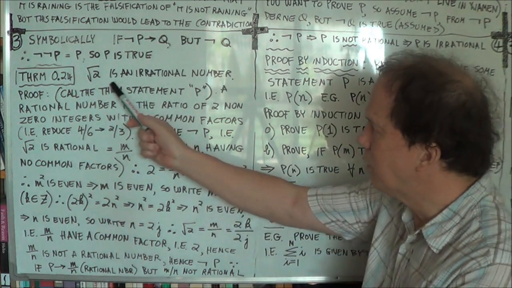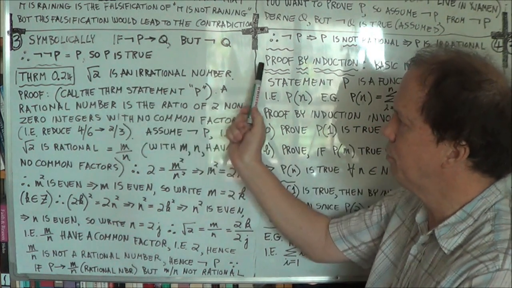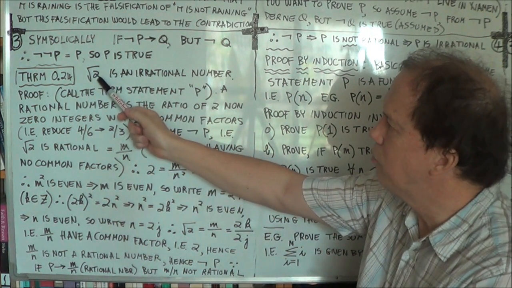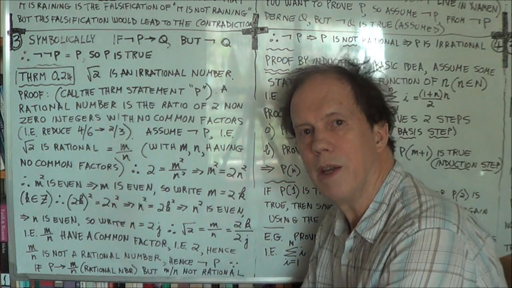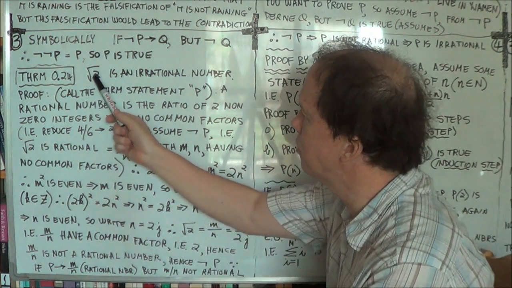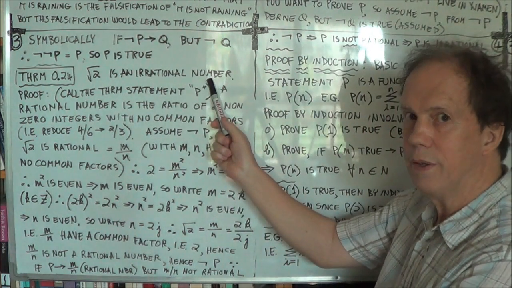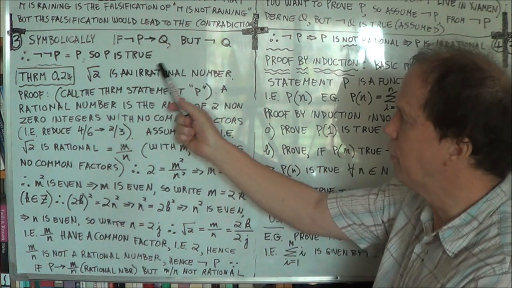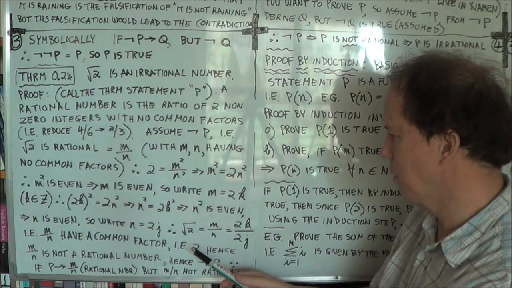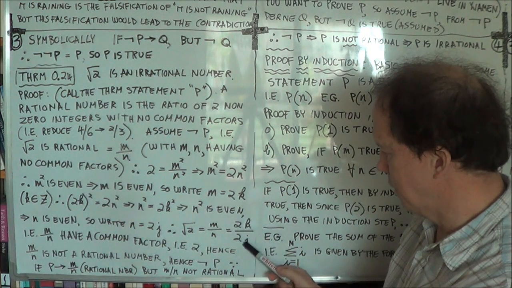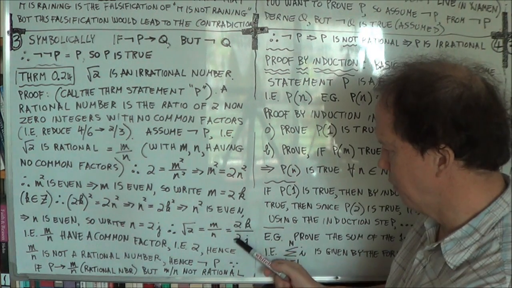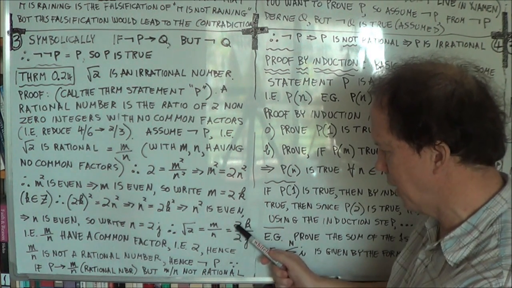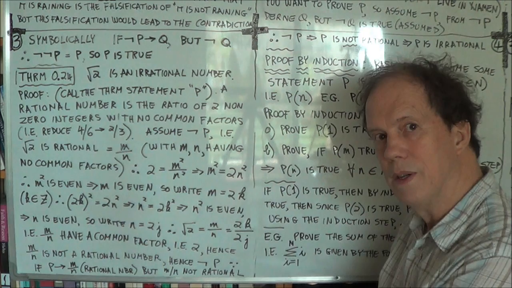Now p, the statement we're trying to prove, p is, root 2 is an irrational number. Okay? So we assume the opposite of that, not p, and that is, root 2 is a rational number. And from that we deduce q. Now what's q? q is, root 2 has common factors. When it's written in this form, it does have common factors.